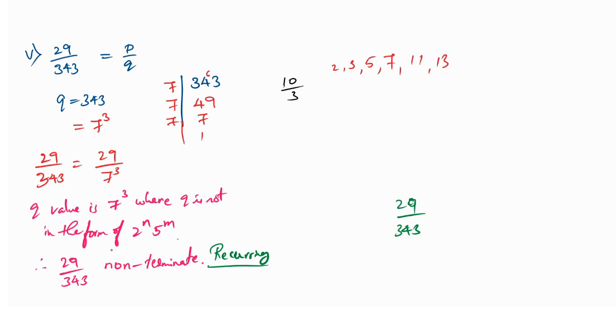If it will not recur, what will happen? We can't write that number in terms of 29 by 343, because an irrational number will not have the form p by q. All these are very important to understand.